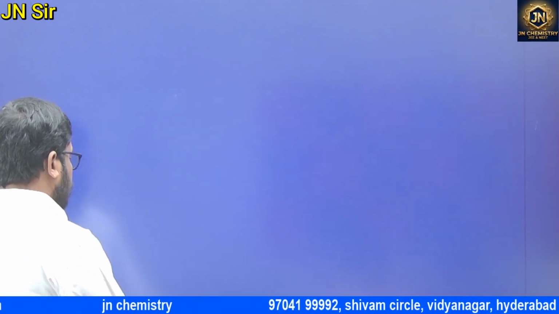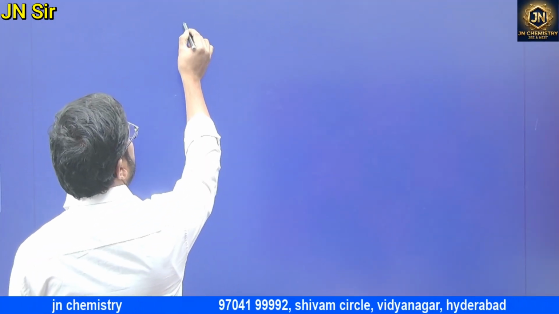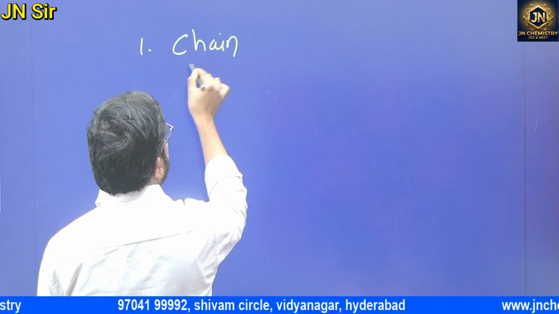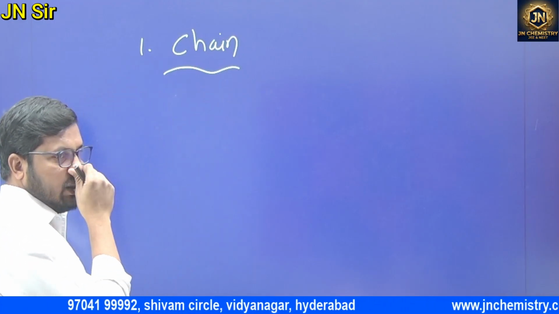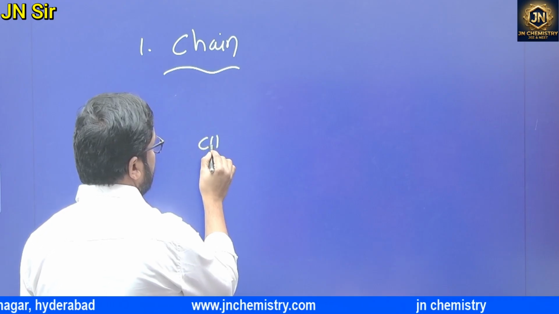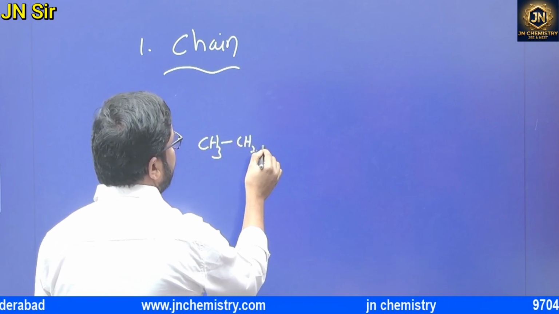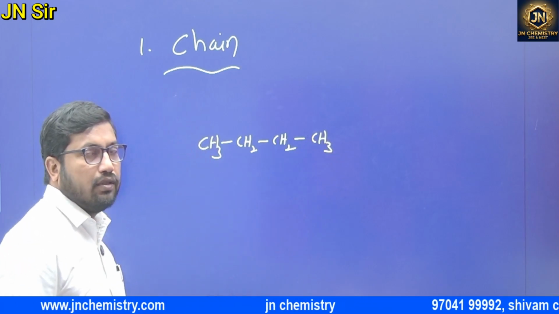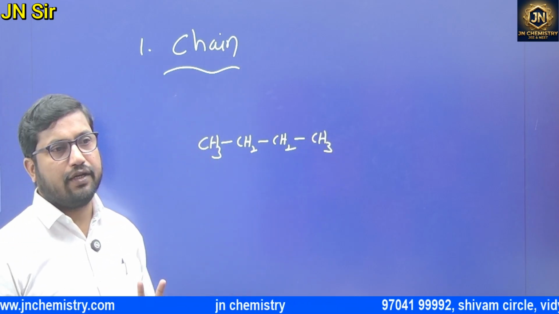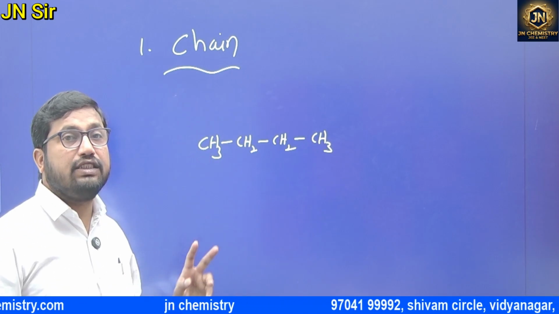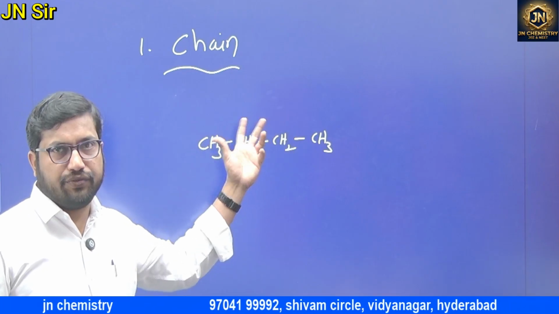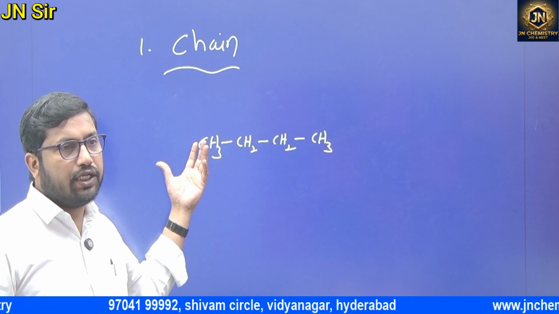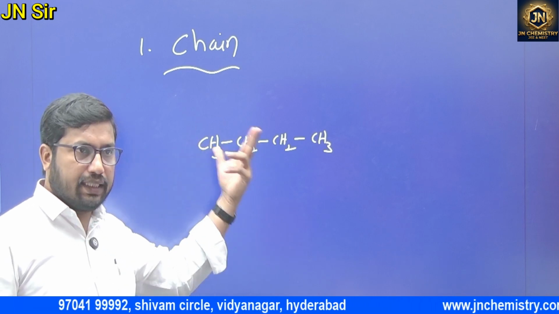So simply put the heading: structural isomerism. The first is chain isomerism. All definitions are the same. Compounds which have the same molecular formula but differ in their chain, the parent chain also we could say, are called isomers, and the phenomenon is called chain isomerism.